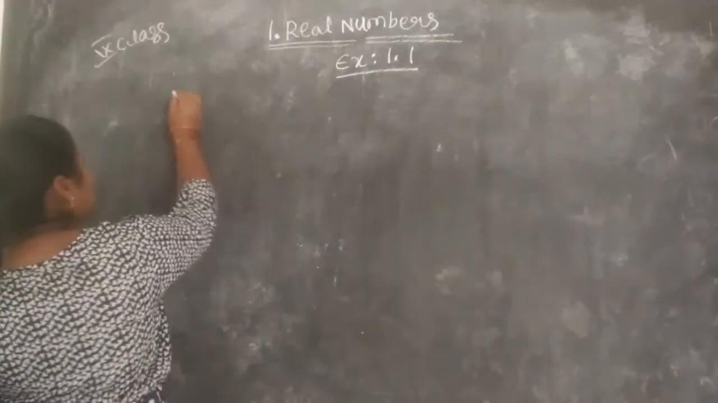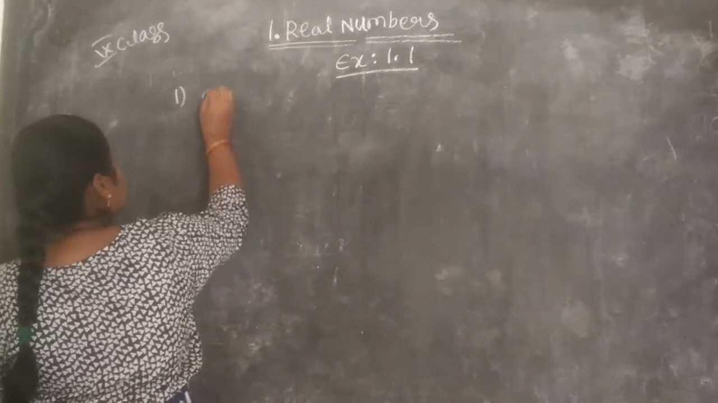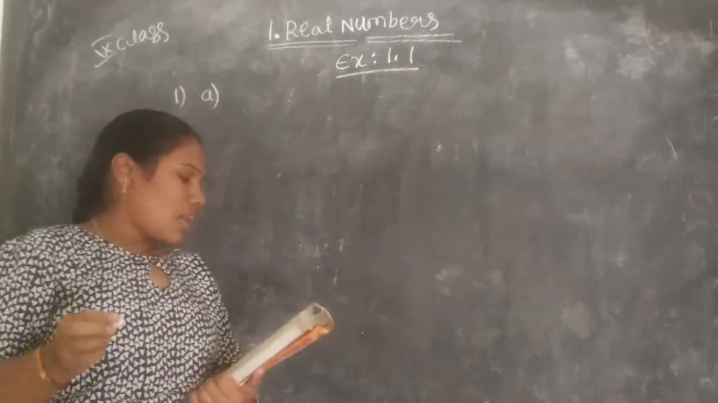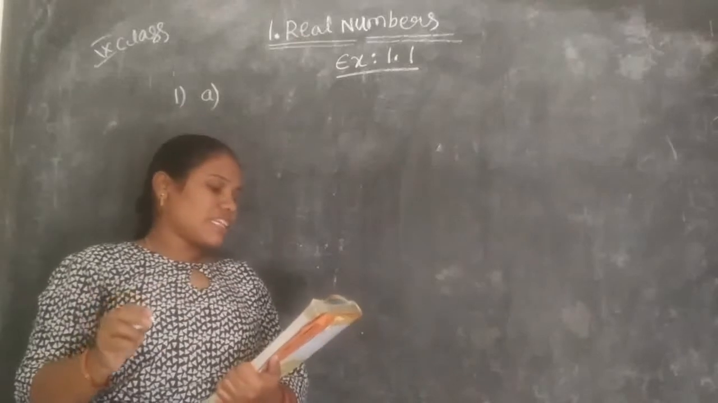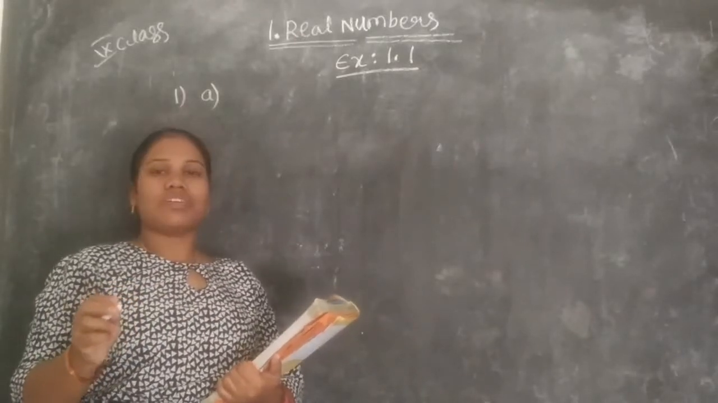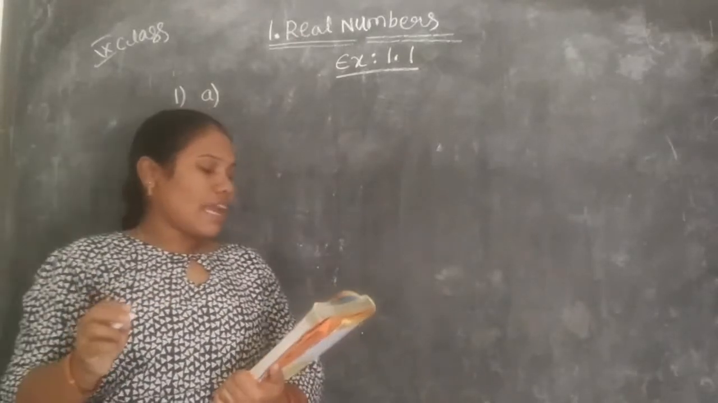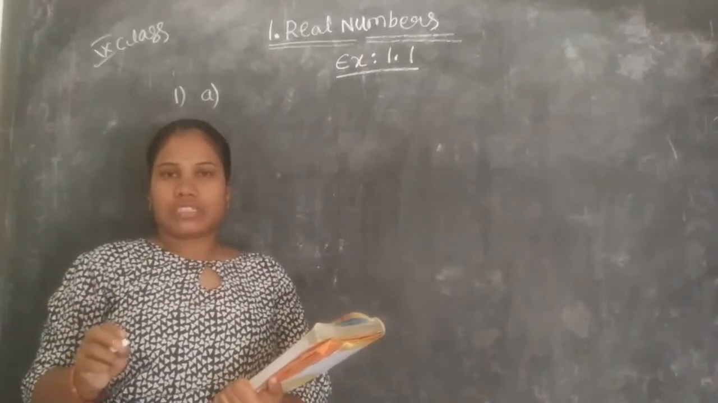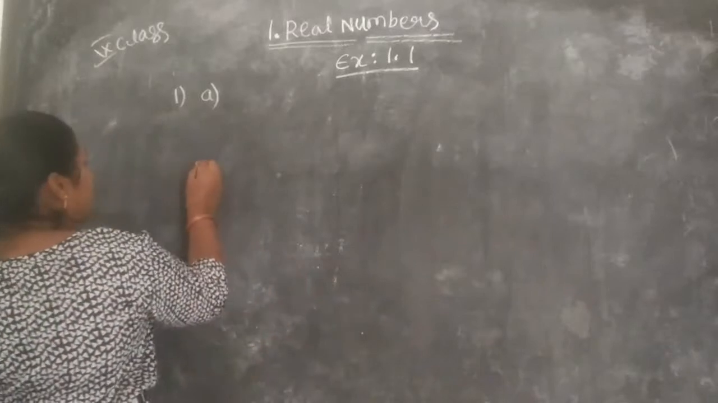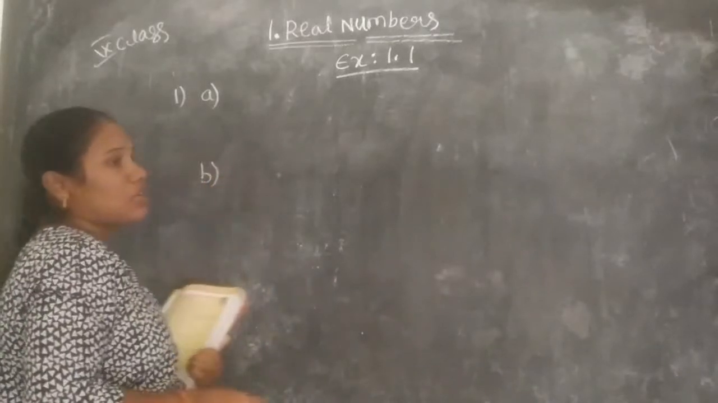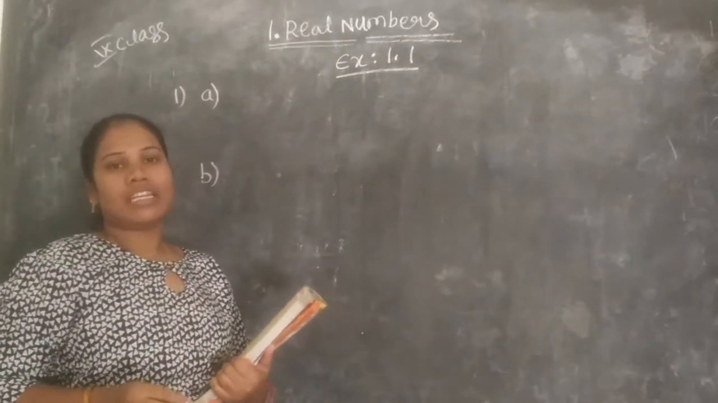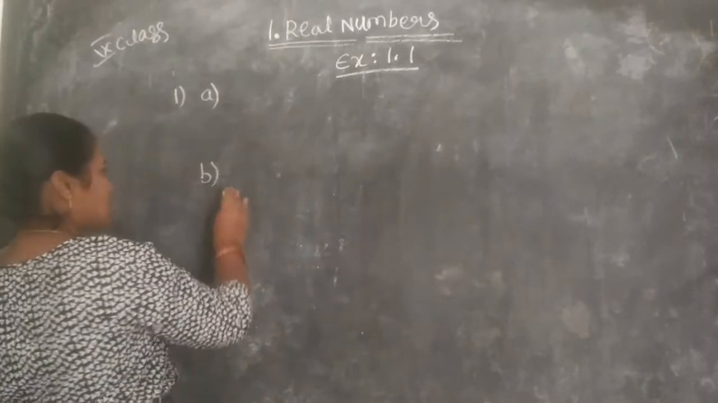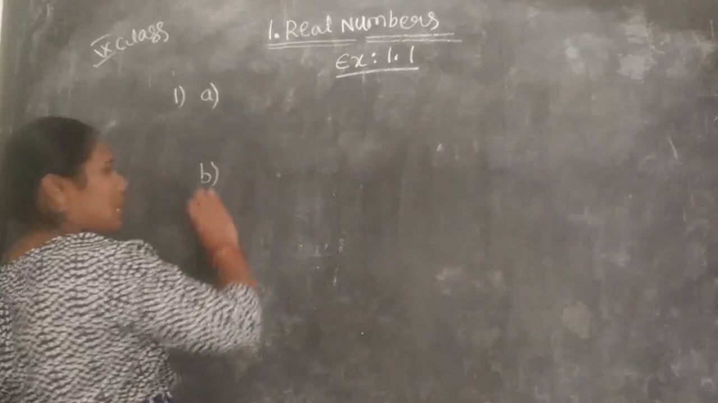Okay, first one, A1 is write any 3 rational numbers, and B1 is explain rational numbers in your own words. What is the question? Explain rational numbers in your own words. So B1 is we have to explain rational numbers in our own words. So let us solve B first, then A.